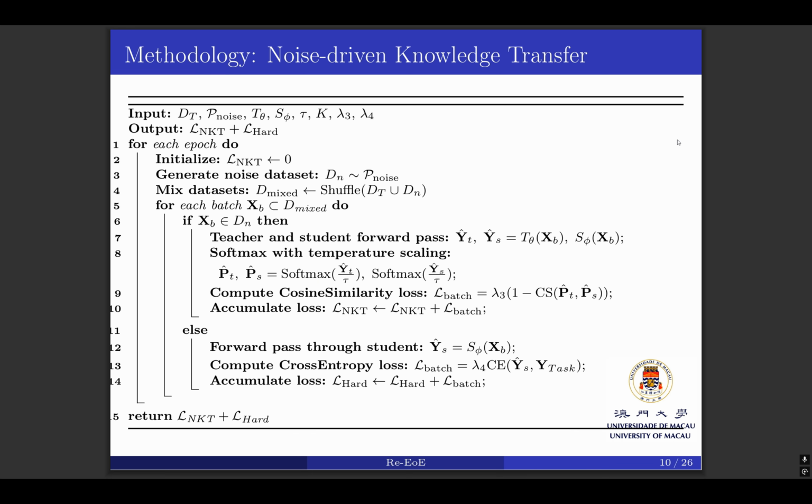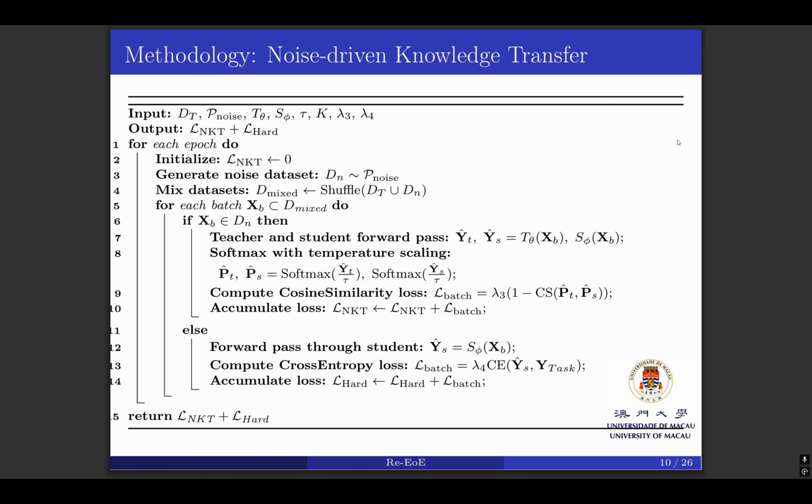Our algorithm first generates noisy data from multiple distributions and mixes it with new task data. This enables the model learning new tasks to simultaneously acquire knowledge about previous tasks through exposure to noise, effectively achieving continual learning objectives.